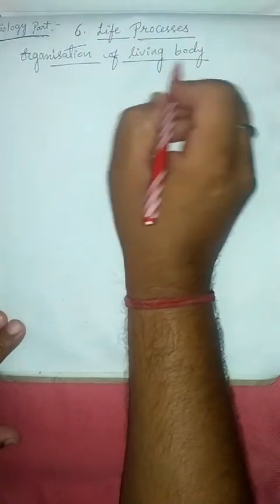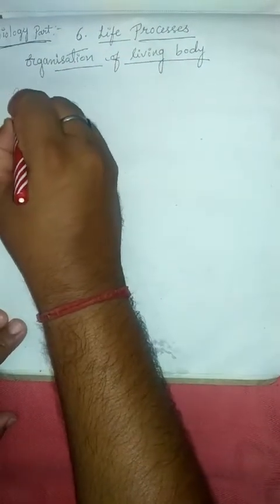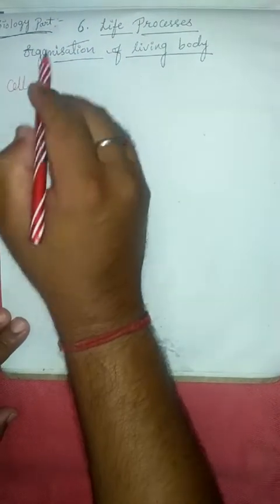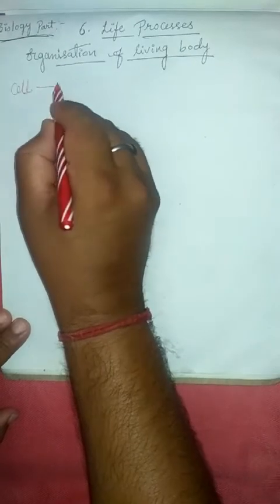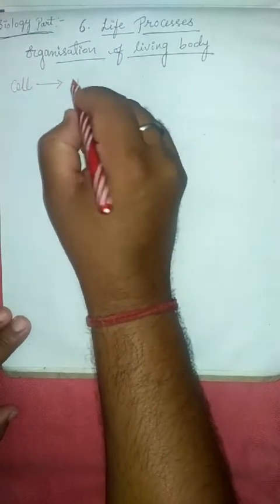How is the living body organized? It's organized by a cell, a single cell. After the single cell, division takes place, and tissue is formed.